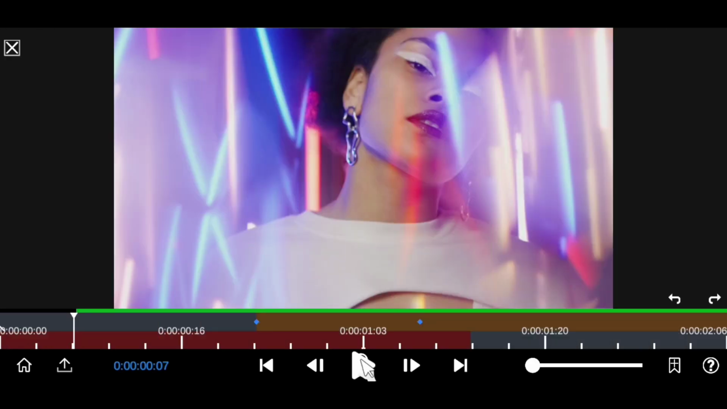So now we have these 3 popular transitions which you can use to create amazing video effects.